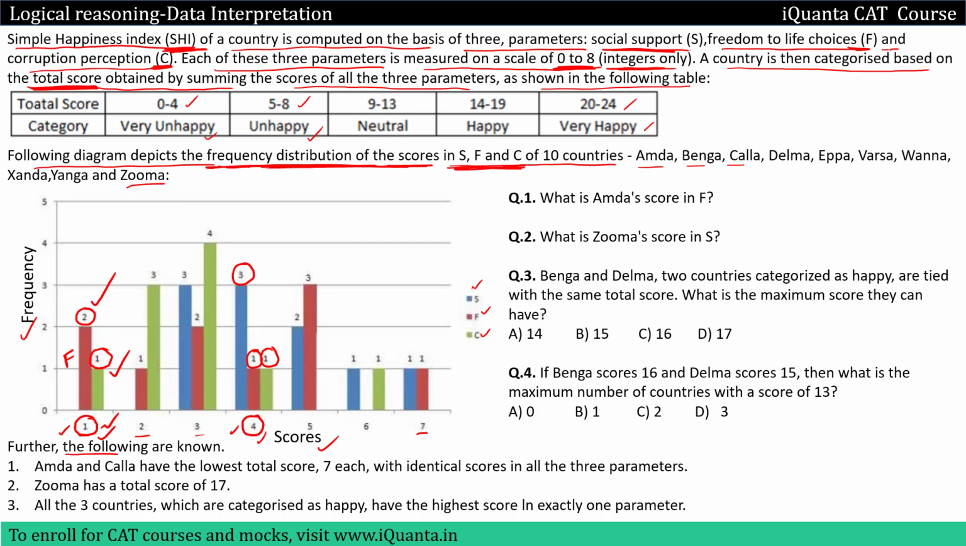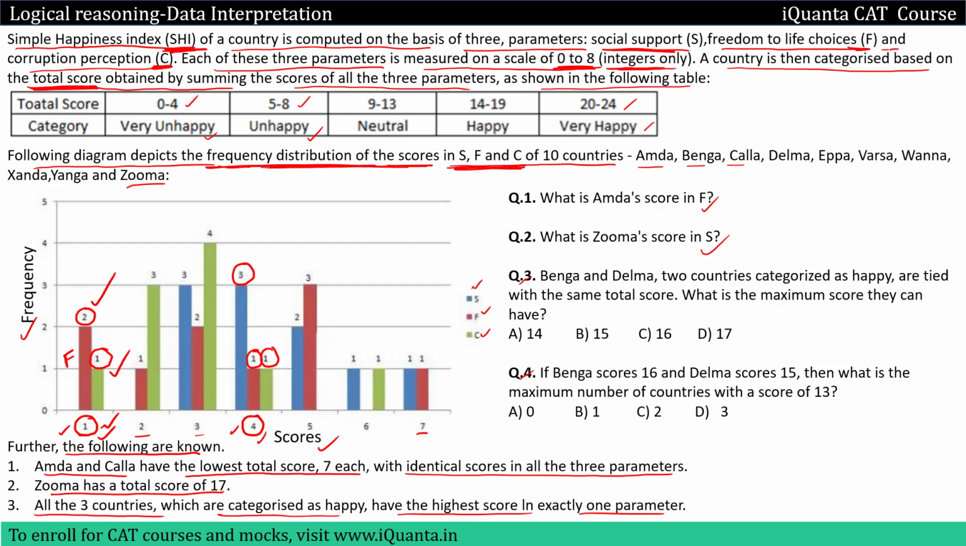After that we have some extra information given: Amanda and Kela have the lowest total score, 7 each, with identical scores in all the three parameters. So this is a clue given to us. Next, Zuma has a total score of 17. After that, all the three countries which are categorized as happy have the highest score in exactly one parameter. So these are the clues given to us. If we read the questions, we need Amanda's score in F, Zuma's score in S, and then we have other questions over here. So basically we have to calculate scores of these countries in these parameters.